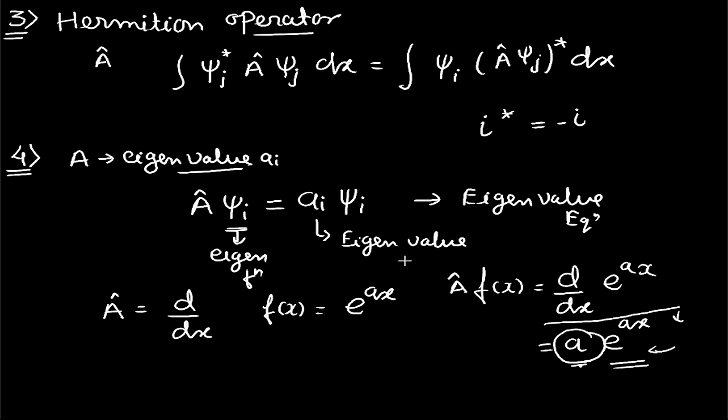In quantum mechanics, the measurement of any observable will yield an eigenvalue. If the eigenvalue is not obtained in any particular system, then postulate number 5 is used, that is, instead of the eigenvalue we use the average value, which is also known as the expectation value.